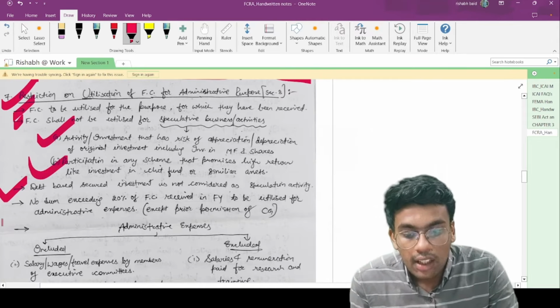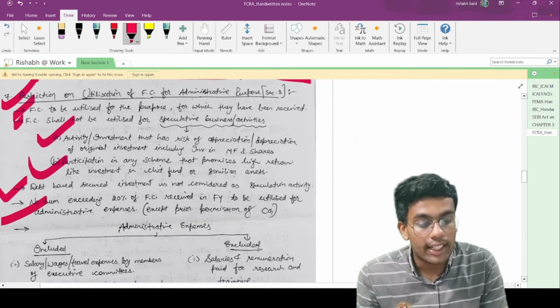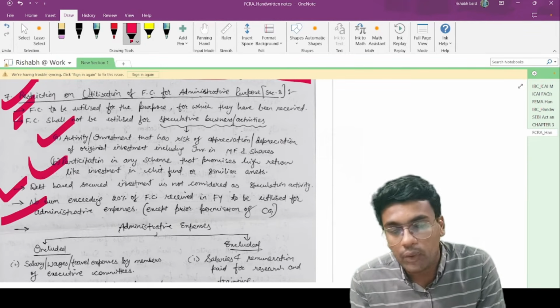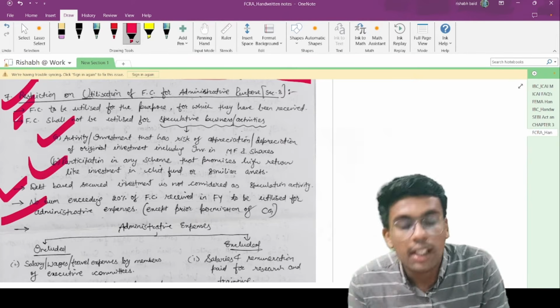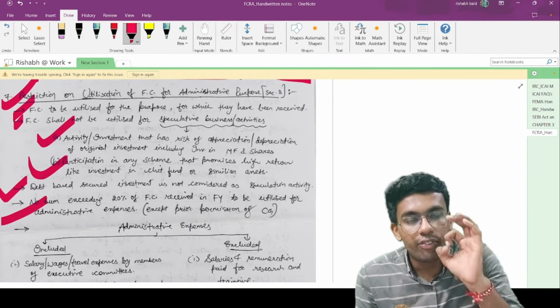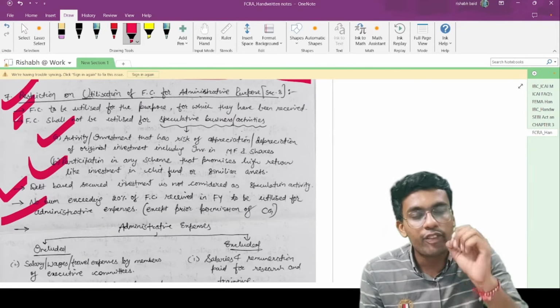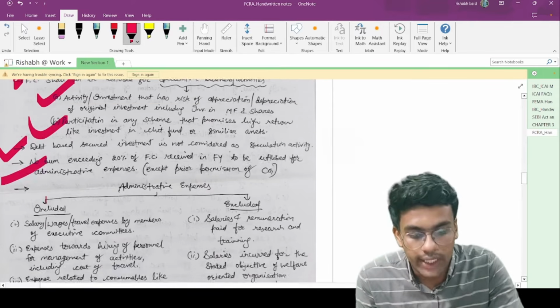No sum exceeding 20% of foreign contribution received in a financial year is to be utilized for administrative expenses except with prior approval of the central government. That is, let's say you receive 100 rupees of foreign contribution, then up to 20 rupees of foreign contribution can be spent on administration activities, and if you are willing to spend more than 20%, then you need to have prior approval of the central government.